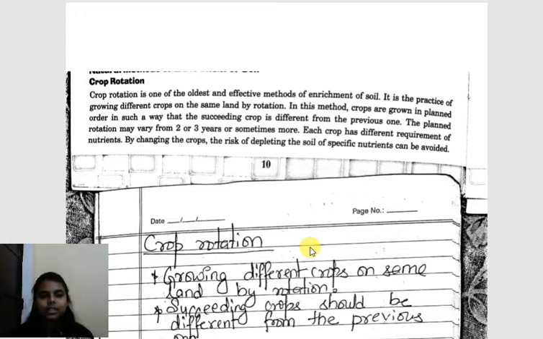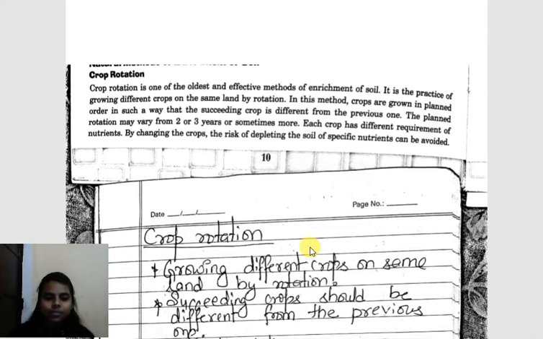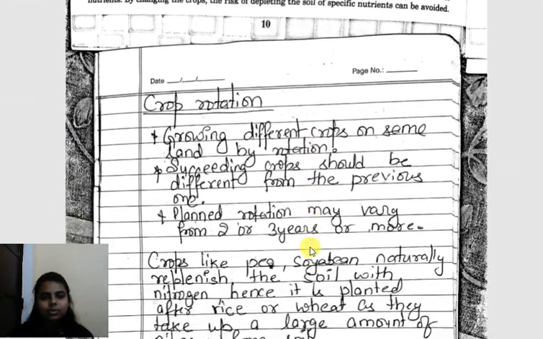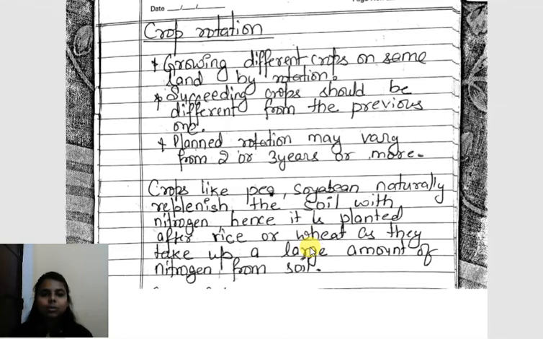The practice of growing different crops on the same land by rotation. In this method, crops are grown in planned order in such a way that the succeeding crop is different from the previous one. The plant rotation may vary from 2 to 3 years or sometimes more. So what is crop rotation? Crop rotation is growing different crops on the same land by rotation.